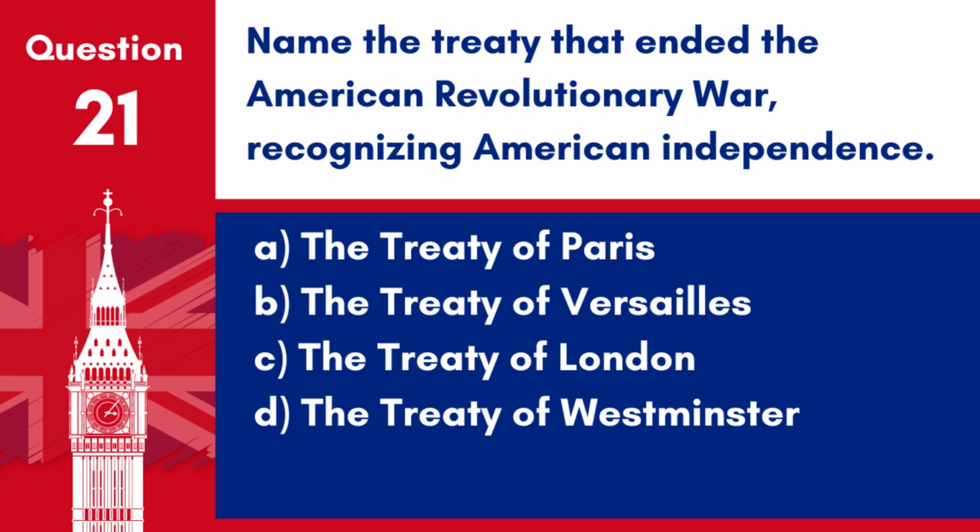Question 21. Name the treaty that ended the American Revolutionary War, recognizing American independence. A. The Treaty of Paris. B. The Treaty of Versailles. C. The Treaty of London. D. The Treaty of Westminster. Answer A. The Treaty of Paris. The Treaty of Paris in 1783 ended the American Revolutionary War and recognized American independence.